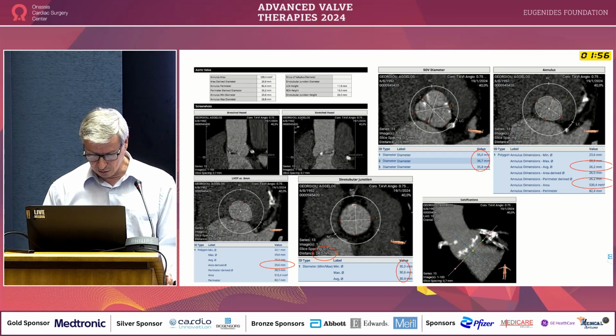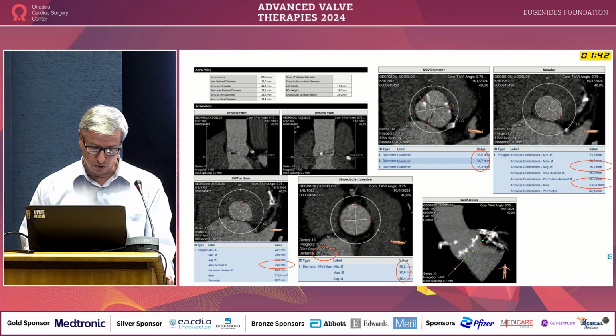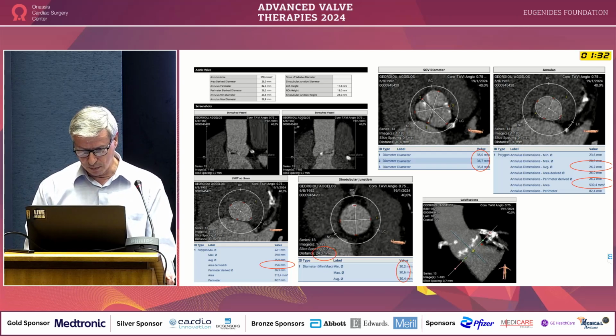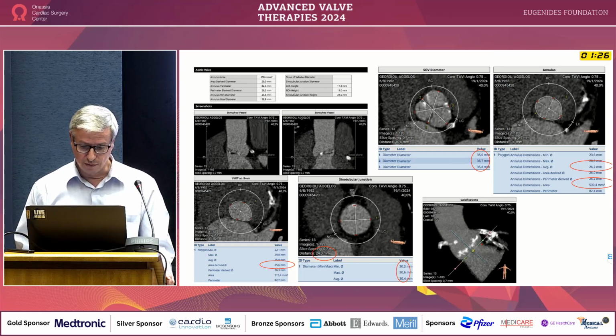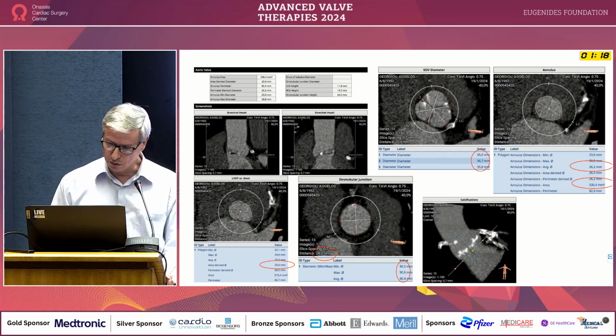Also, the LVOT is almost the same diameter as the annulus, and we see that the sinotubular junction is 24 millimeters above the annulus, so whatever valve we put is pretty high. If we put another valve, we have good access to the coronary arteries if we revalve in the future. And it's pretty spacious actually, it's 30 millimeters, so if we put a valve now and we need to do a revalve, the valve to sinotubular junction distance will be more than 2 millimeters, so it will be good for the future.